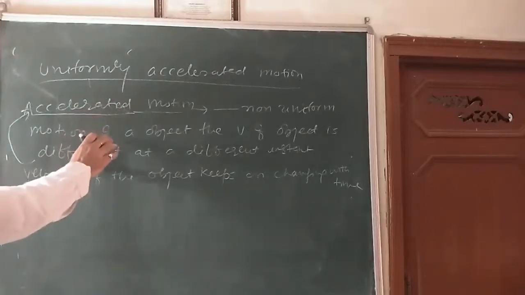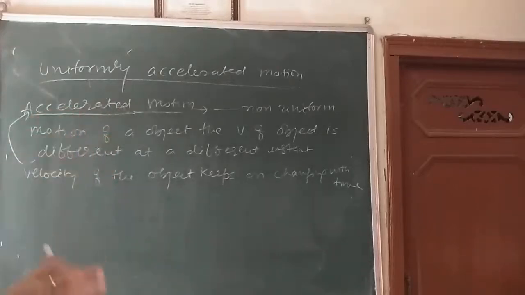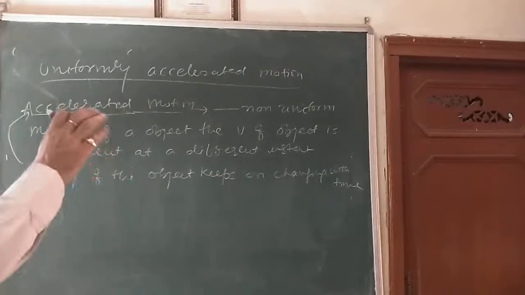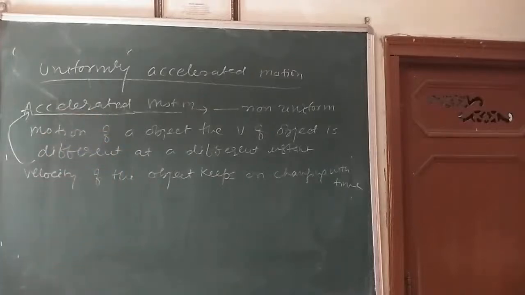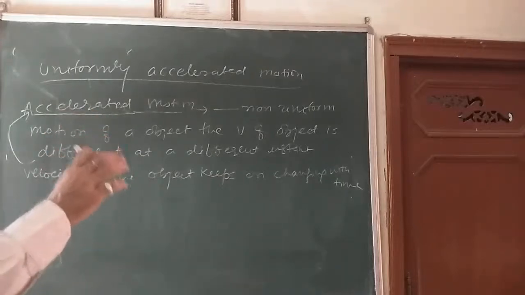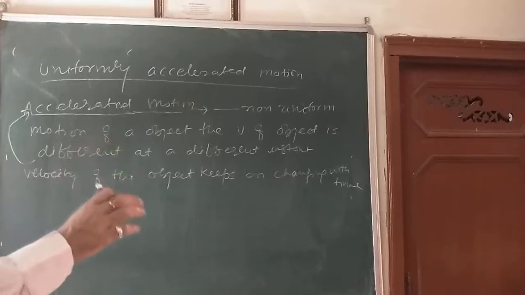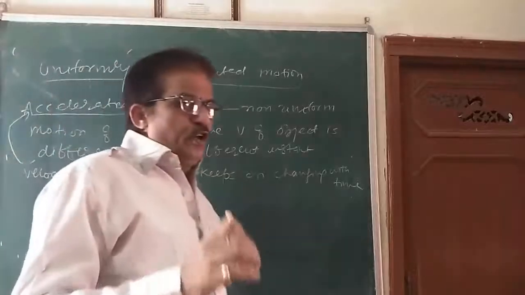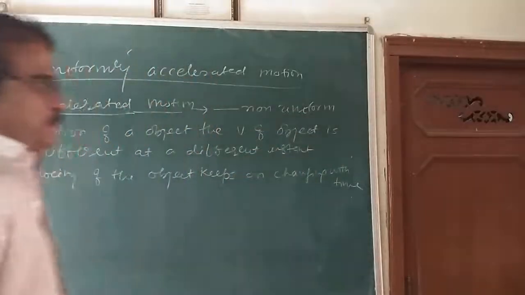In an accelerated motion, if the change in the velocity of the object in each unit of time is constant, then the object is said to be moving with constant acceleration, or we can say uniformly accelerated motion.